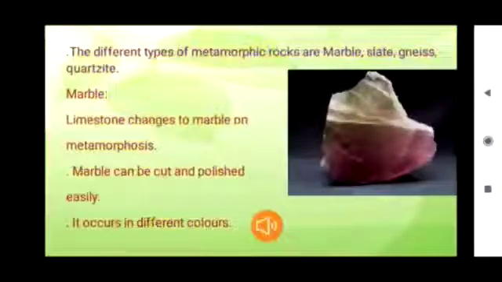The different types of metamorphic rocks are marble, slate, gneiss and quartzite. First, let us learn about marble, children. You all know limestone, right? It is a sedimentary rock made up of shells of different dead aquatic animals, right? So, marble is a metamorphic rock formed from limestone, children.